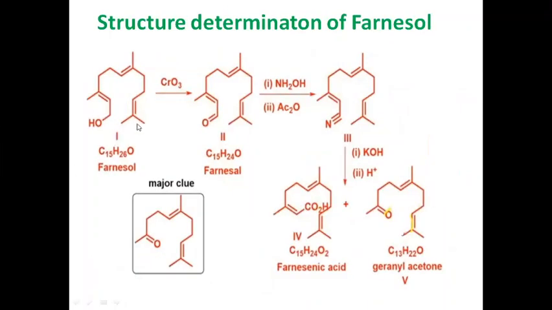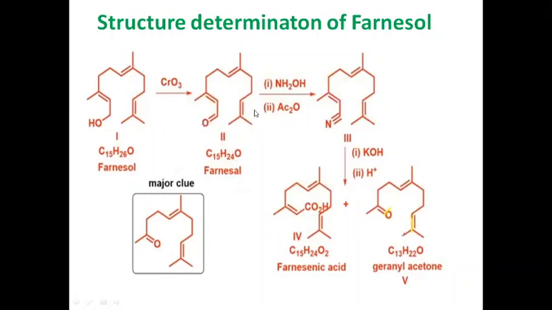Now, next we come to the analysis of the structures which we have studied on the flow chart before. You can see the major clue is structure 5, which is geranyl acetone. Based on this structure, we can elucidate the structure of farnesol. It can be number 1. This is the probable structure of farnesol, which, with the reactions, can be explained by this structure, which on oxidation gives farnesyl aldehyde, as you can see.